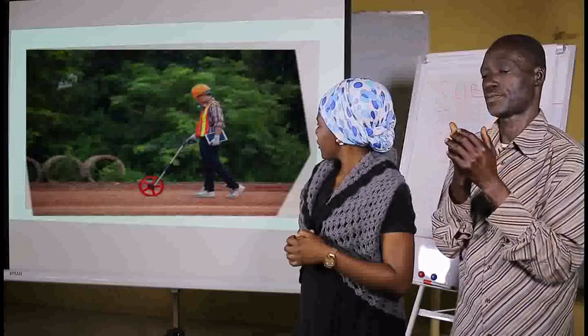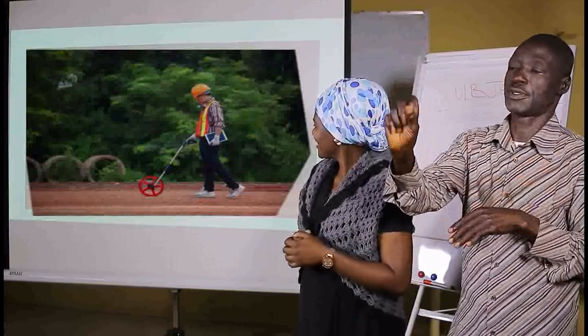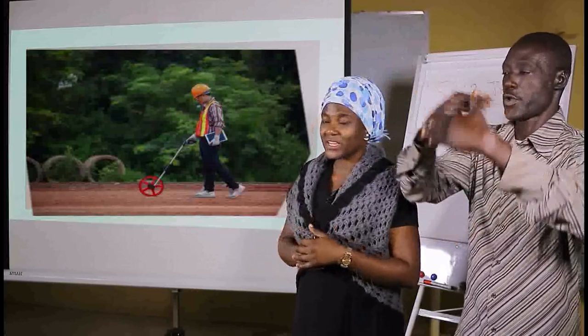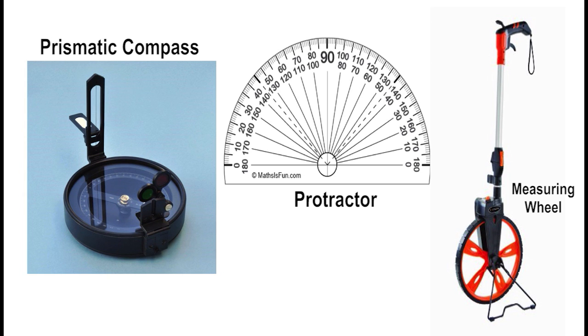Now, in this diagram, we can see a surveyor using the wheel. On the next page, we have some of the instruments that we've mentioned. On my far right, you have the prismatic compass. In the middle, we have the protractor and the measuring wheel.